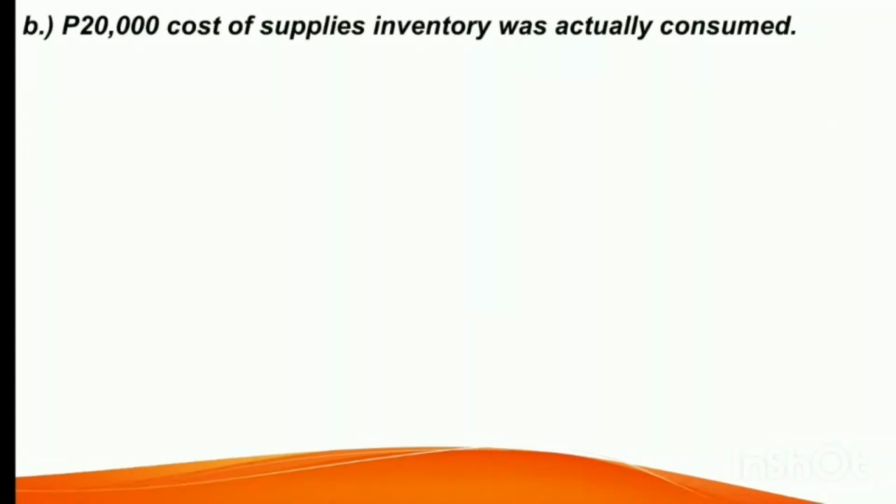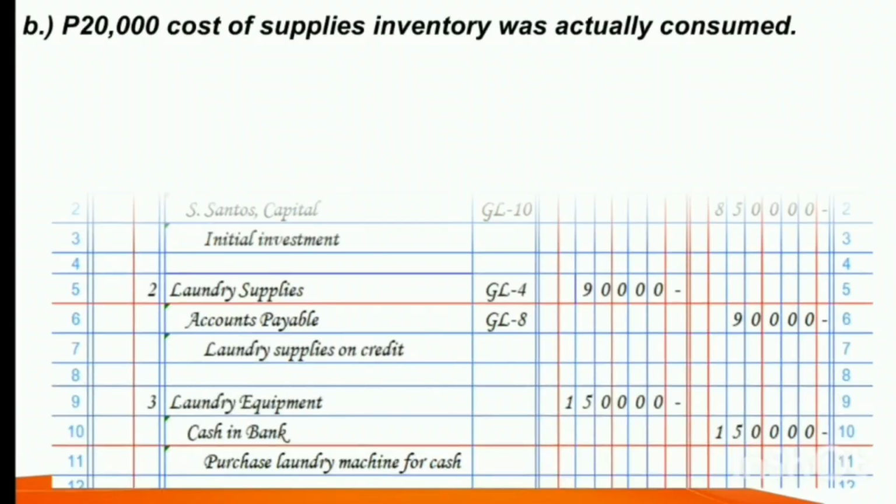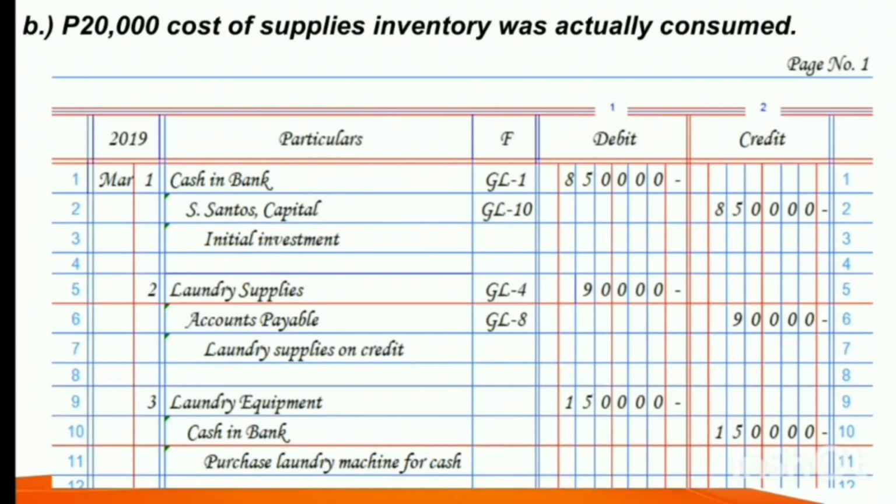Moving on to the next information, and that is letter B. 20,000 pesos cost of supplies inventory was actually consumed. So this is in relation to the laundry supplies purchased by Davao Laundry Services on March 2, 2019. So again, here in letter B, 20,000 of this laundry supplies that was purchased on March 2, 2019 is actually used, consumed, or in other words, it is already an expense.